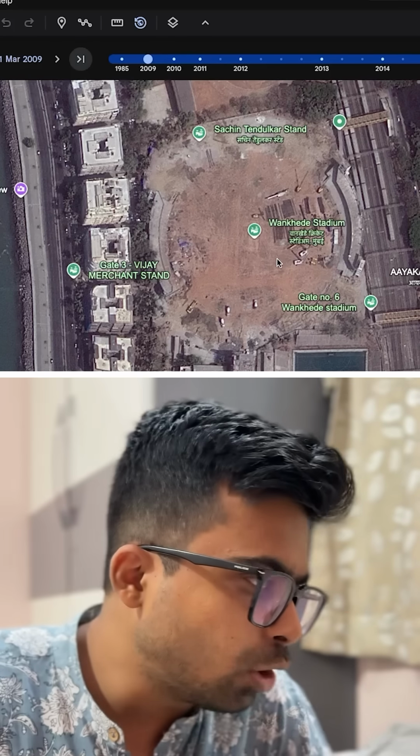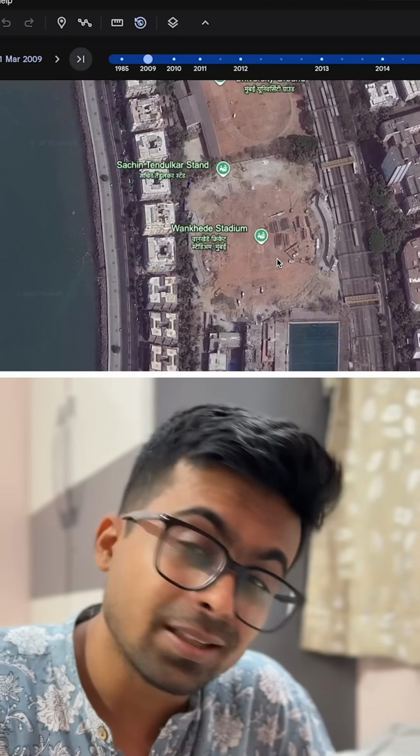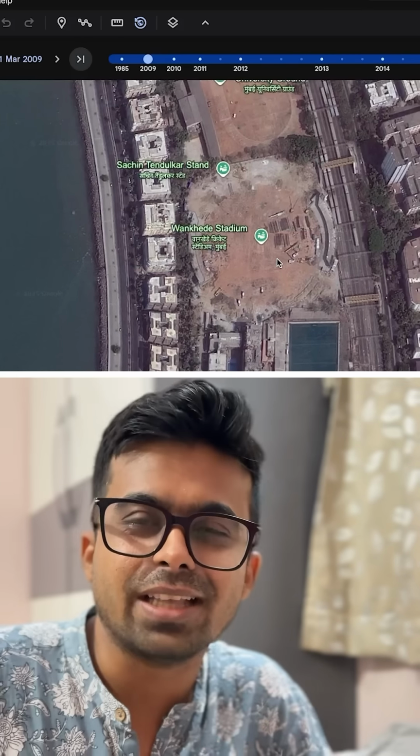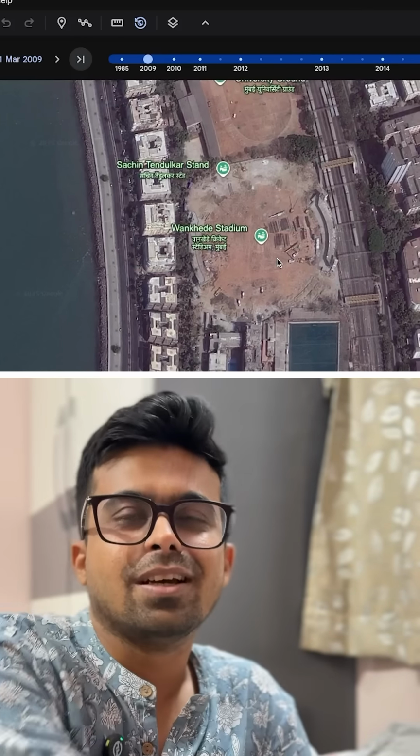Now, we all know that in 2011, the Wankhede Stadium hosted the final match of the World Cup where Dhoni finishes off in style, is what we heard. Dhoni hit the six and we won the World Cup, right? So when it was decided that the final match would be hosted here, India hosting the World Cup, the authorities decided that we'll rebuild the stadium and make it of more international standards and up our game basically. So 1st March 2009, you see that there's some work happening in the stadium.